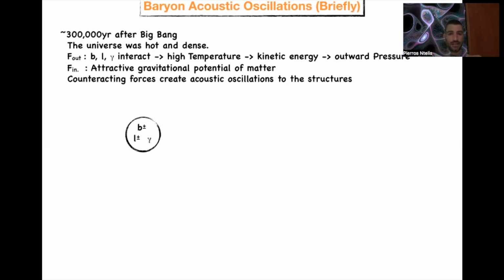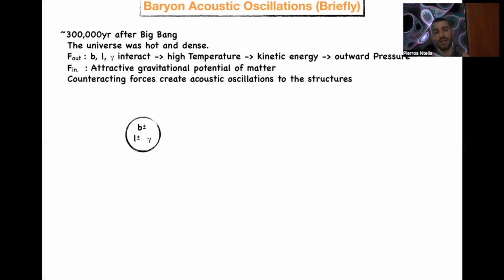Let's start with the first category. 300,000 years after the Big Bang, the universe was hot and dense. There were two main forces, an outward force and an inward force. The outward force was basically the interaction between the baryon, lepton, and photons. This produced high temperature, high kinetic energy, and outward pressure on the particles. However, on the opposite side, we have an attractive gravitational potential of matter, and this creates the inward gravitational force. The counteraction of these forces creates acoustic oscillations in the structure.